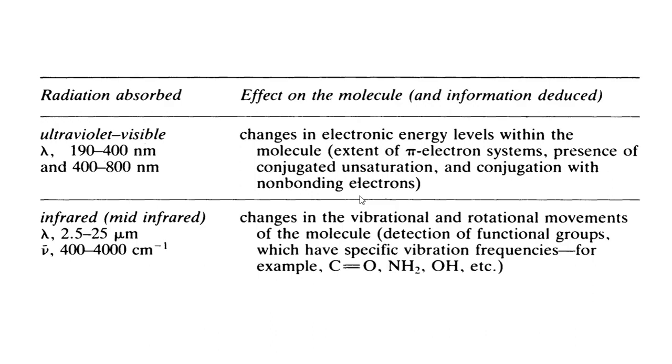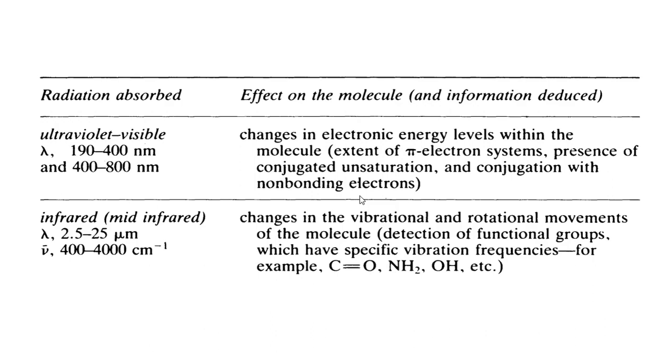If there is any pi electron system, for example ethylene, butadiene, benzene or cyclohexadiene, such conjugation may be present in organic molecule. Sometimes conjugation with non-bonding electrons, such as in alpha beta unsaturated ketones, if present, can be detected or identified by using ultraviolet and visible spectroscopy. Okay, that is one of the important pieces of information given by this UV visible spectroscopy.